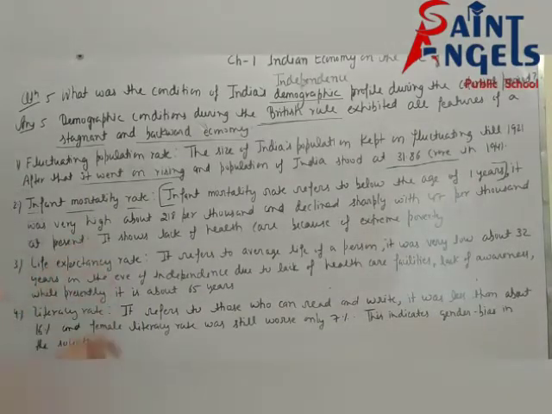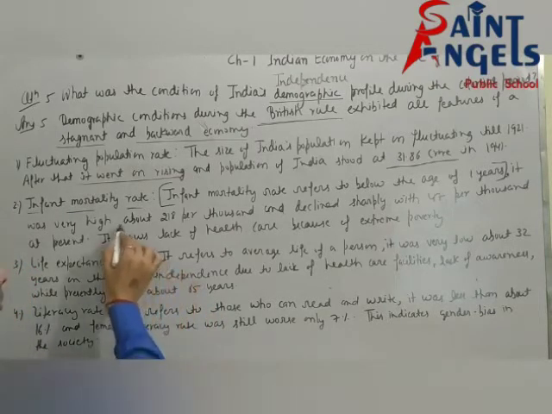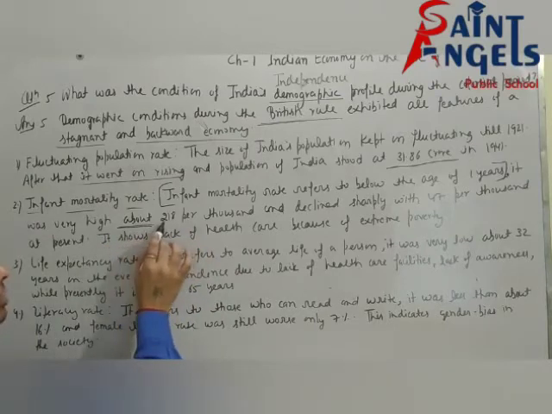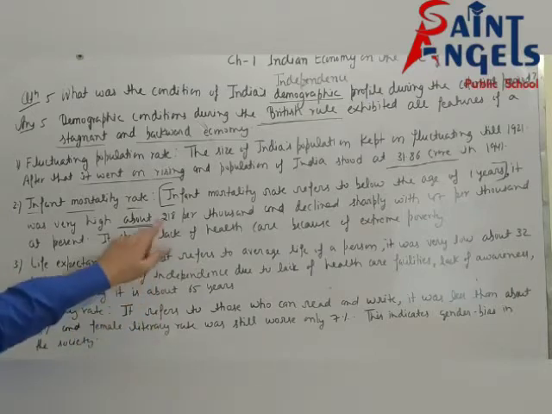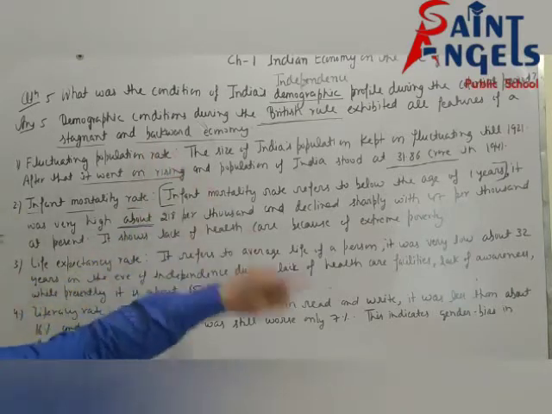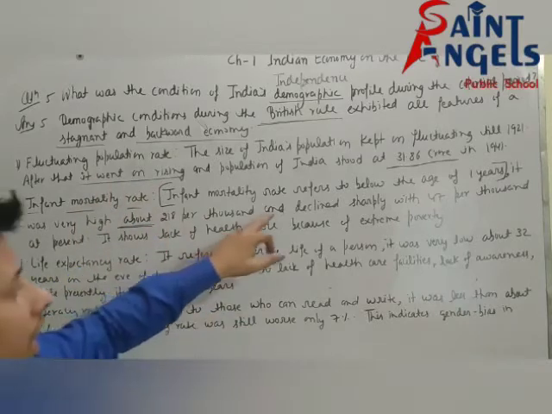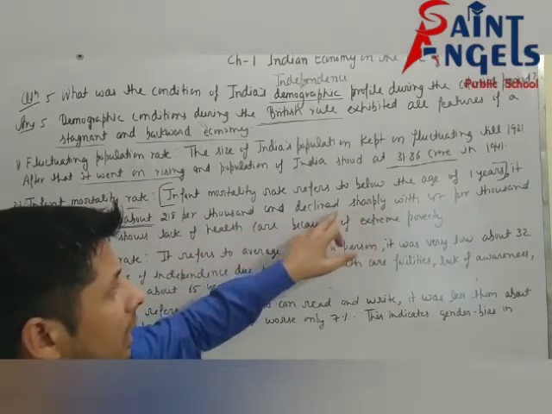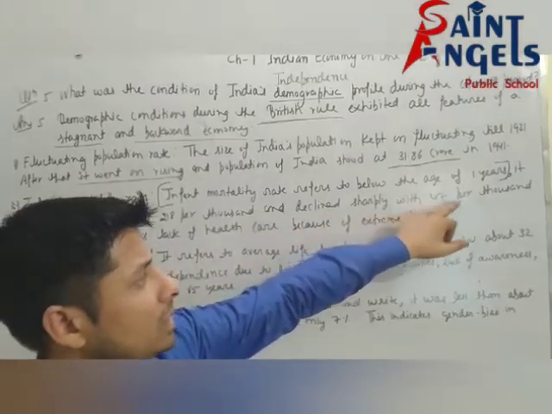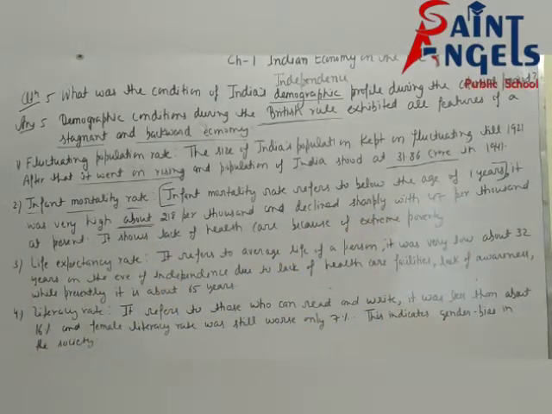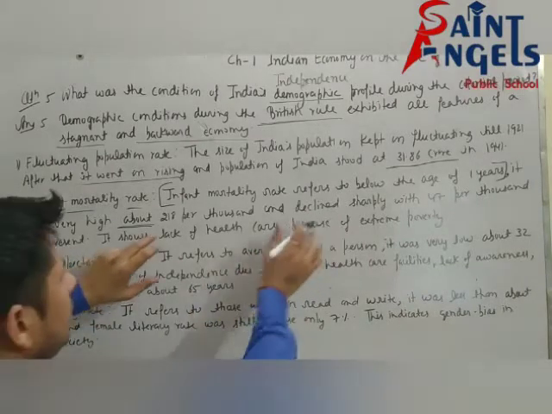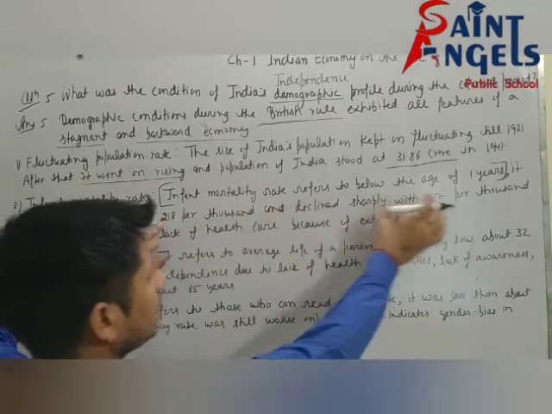See, it was very high, not an exact amount, but approximately 218 per thousand. It was very high, 218 out of thousand, and declined sharply to 47 per thousand at present. What do you mean by this position and this position?